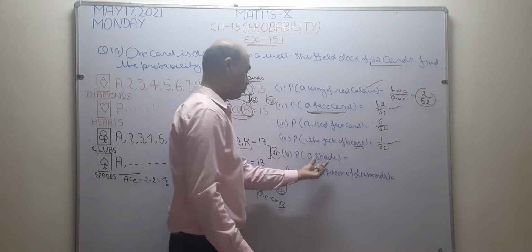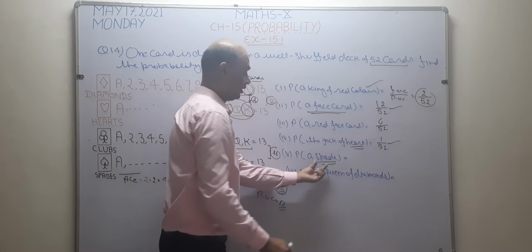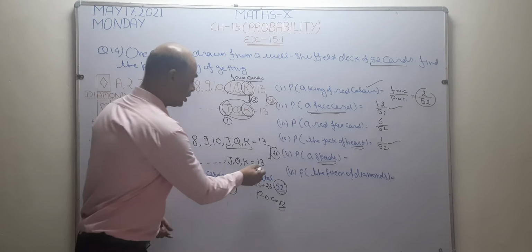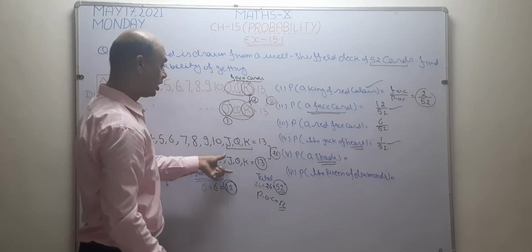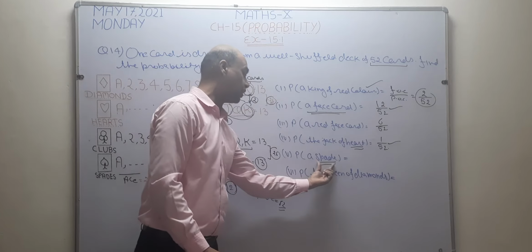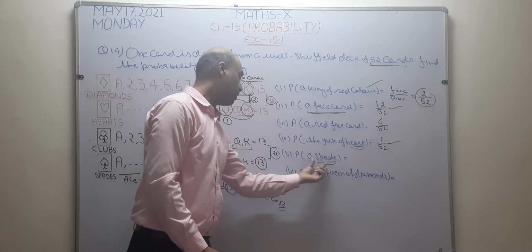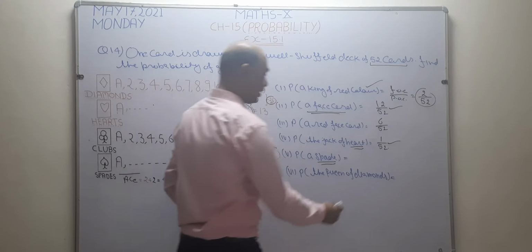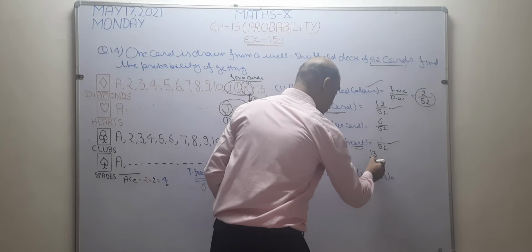Okay. Now a spade, only the card name is written. This is spade. How many cards are there? Total 13 cards are there. So I want to consider all the cards because the name of the suit is written. How many cards are there? 13. So the answer becomes 13 by 52.